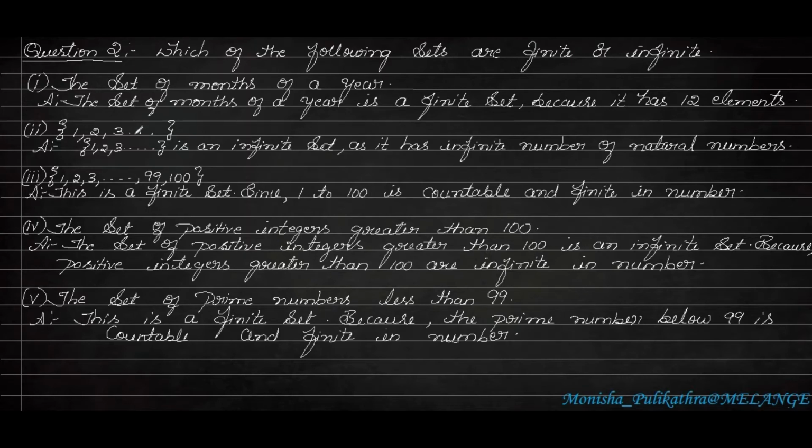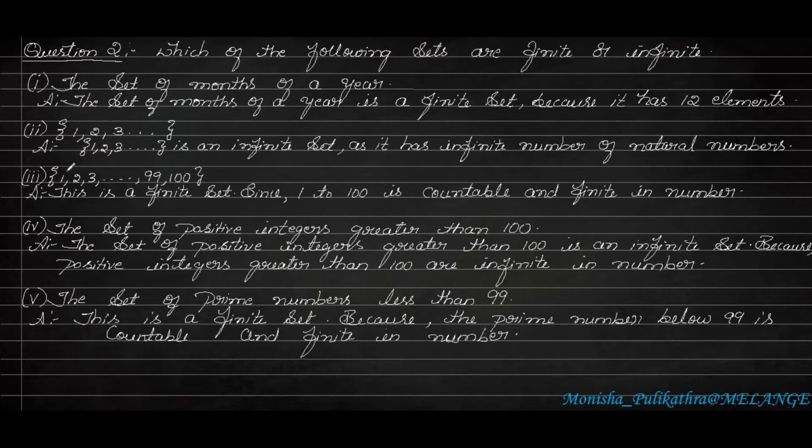1, 2, 3, etc. You can see the dots. The dots mean these can go infinitely up to any million or trillion of numbers, so we don't know exactly on which number. If this type of question occurs, you can clearly write it as an infinite set, because these are natural numbers, 1, 2, 3, and the natural numbers go on up to trillion, mega trillion, up to whatever you can see. So it is an infinite set.